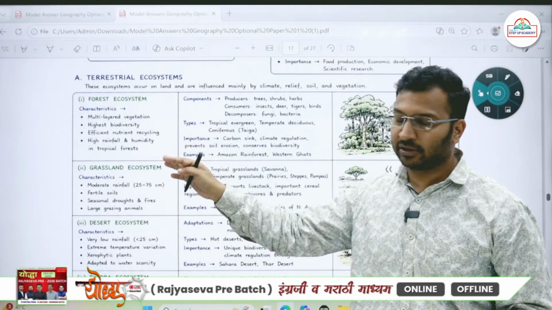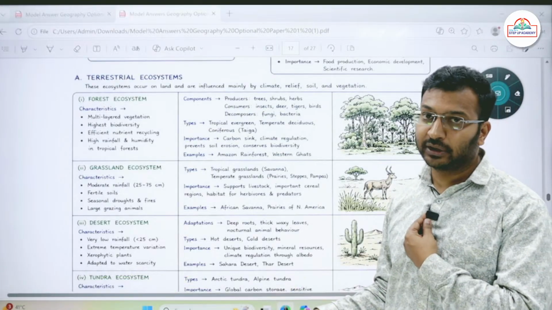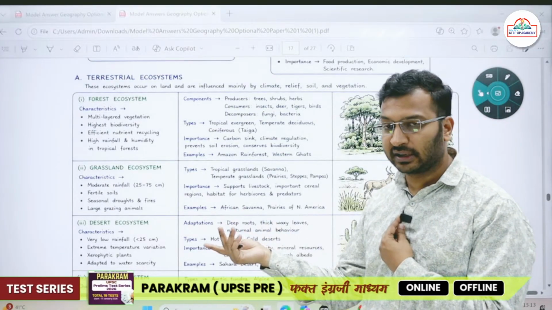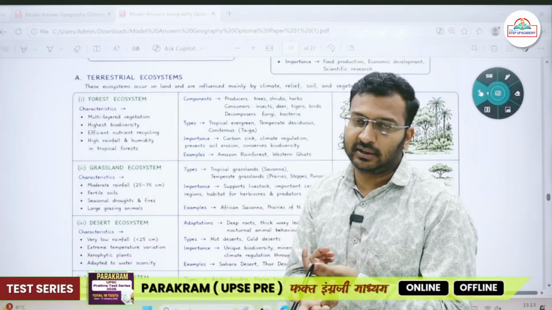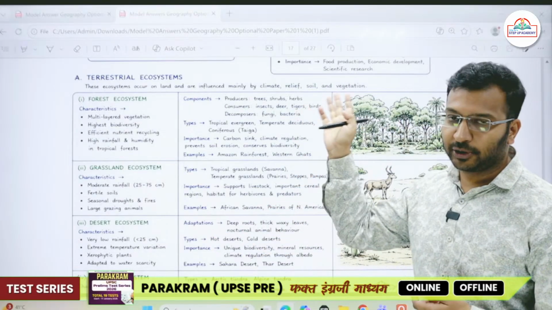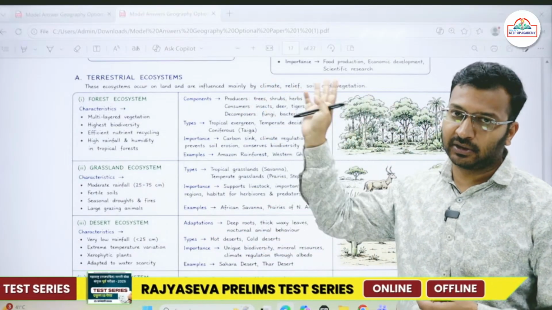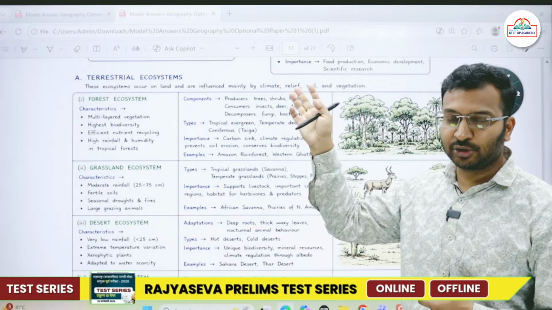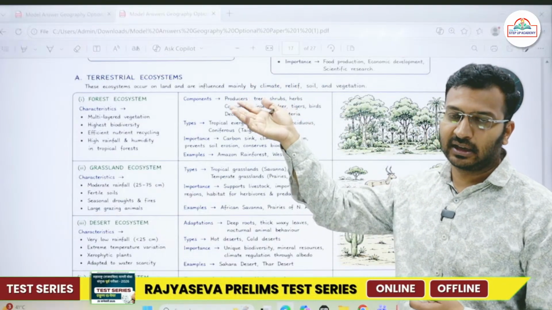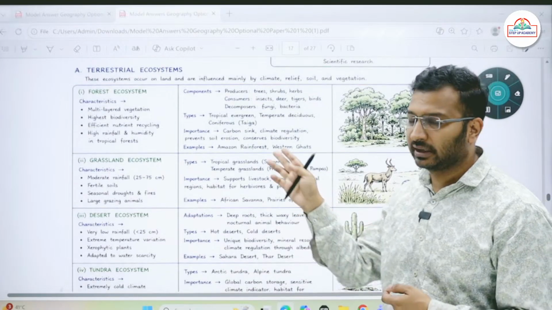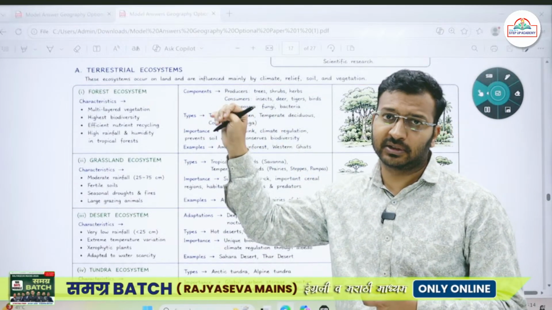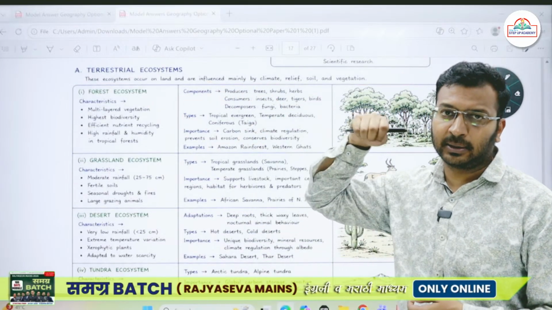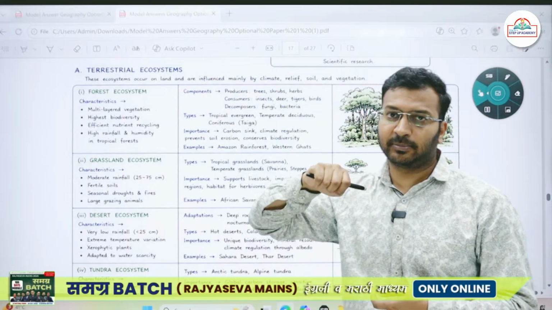ठीक है, highest biodiversity, efficient nutrient cycling. Natural है, efficient nutrient cycling होगा, whereas man made में efficient nutrient cycling वगैरह नहीं होता. ठीक है, components producers है, trees, shrubs वगैरह, herbs. There are consumers present, animals are present, then decomposers are also present over there. Types है इसके भी, forest के भी different types है, evergreen type of forest, grassland type of forest we have, then coniferous type of forest we have.